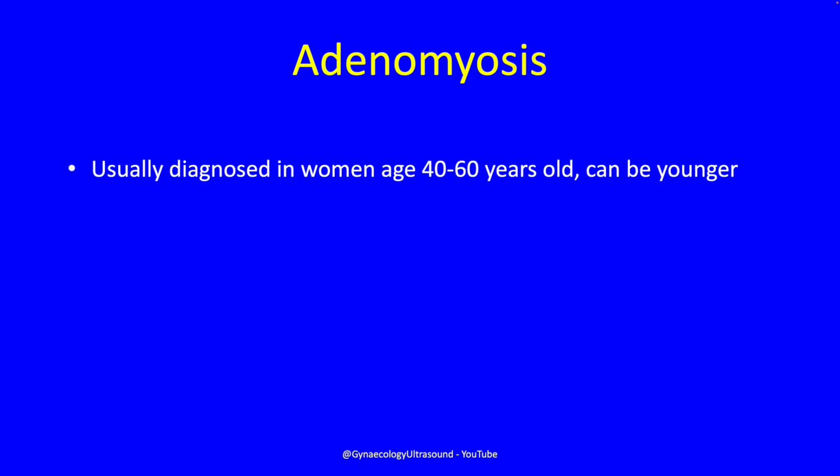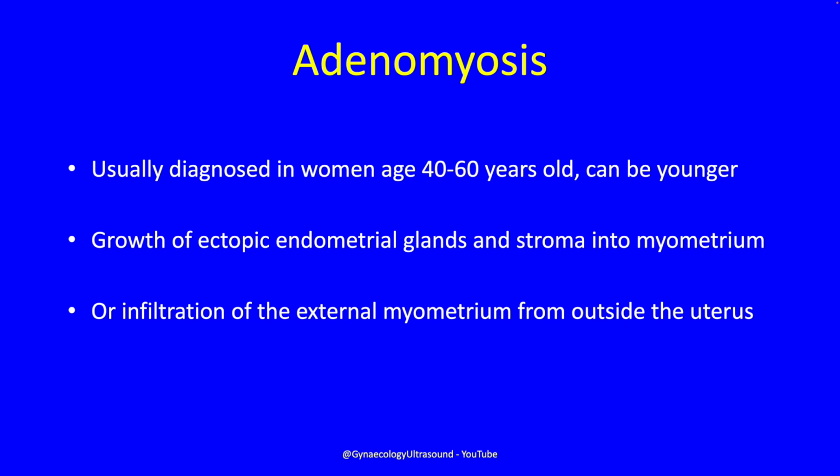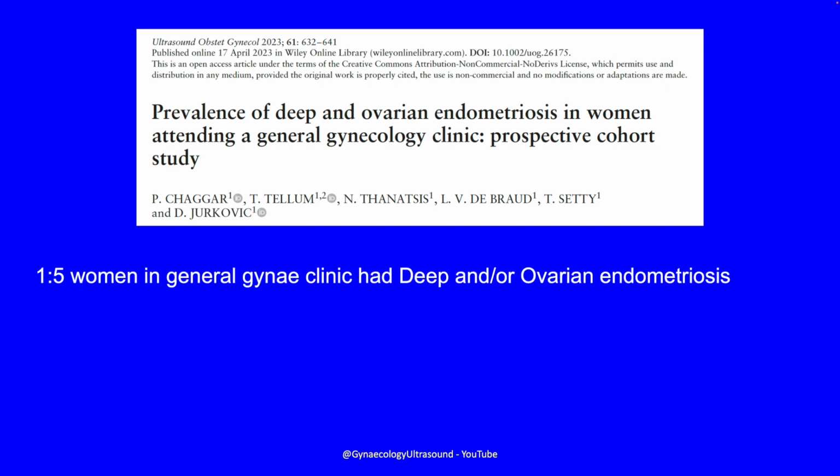Adenomyosis is usually diagnosed in women aged 40 to 60 years old, but they can be much younger. It's caused by the growth of ectopic endometrial glands and stroma into the myometrium. It can be caused by infiltration of the external myometrium from outside the uterus. It's much more common than we think.